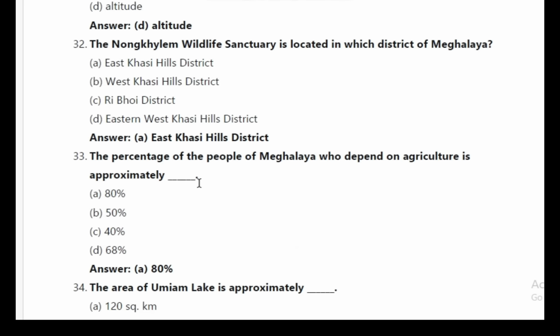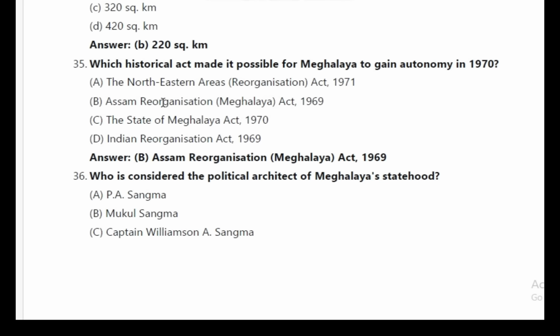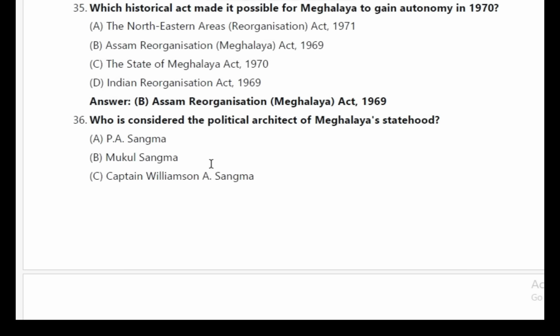33. The percentage of the people of Meghalaya who depend on agriculture is approximately answer A, 80%. 34. The area of Umiam Lake is approximately answer B, 220 square kilometer. 35. Which historical act made it possible for Meghalaya to gain autonomy in 1970? Answer B, Assam Reorganization Meghalaya Act 1969.